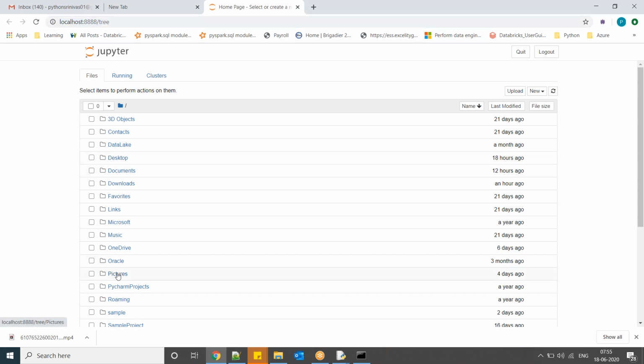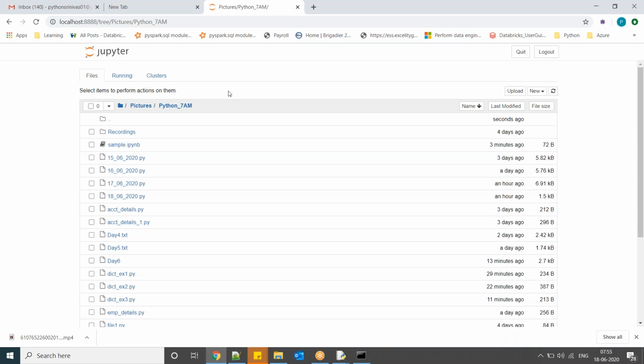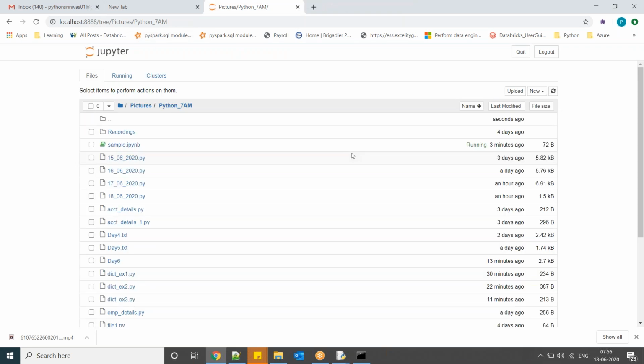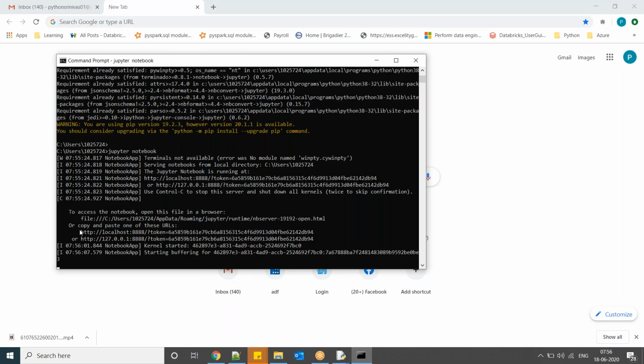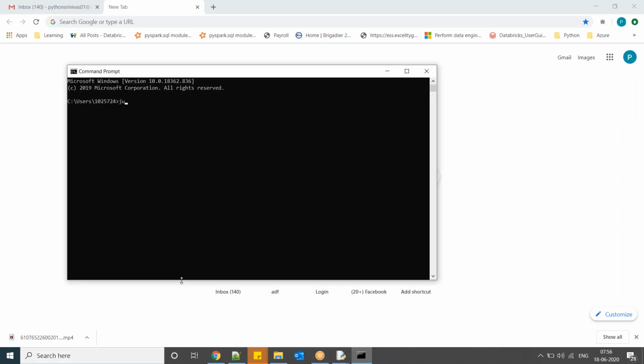Now, for suppose I am using pictures. In the pictures, I can say Python 7am. In this 7am, earlier I created a notebook sample.ipynb. If you just click this one, it will open. It is running parallel. I'm sorry. Don't get confused. Jupyter Space Notebook.